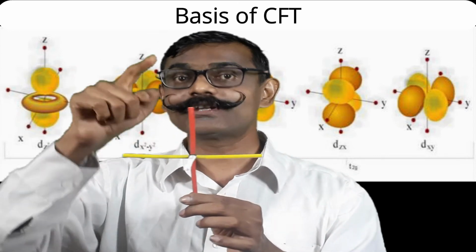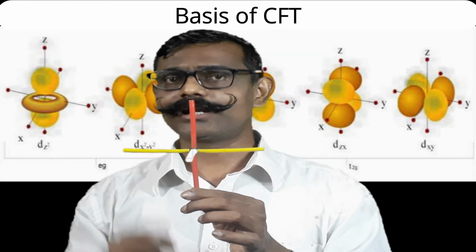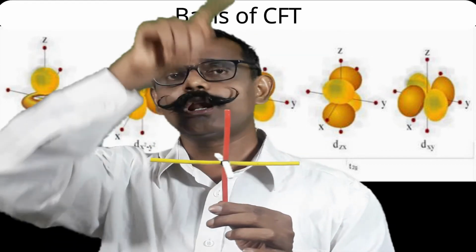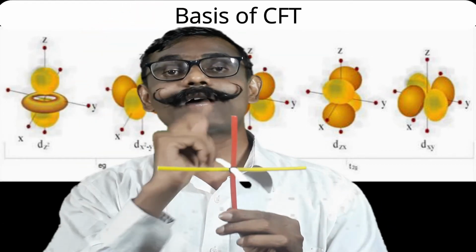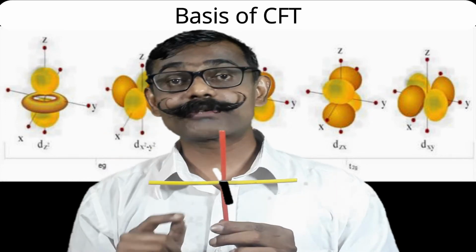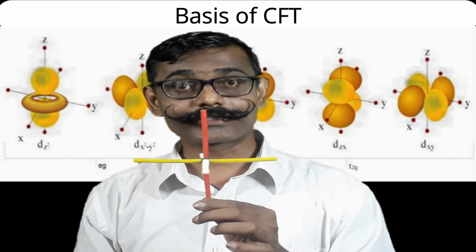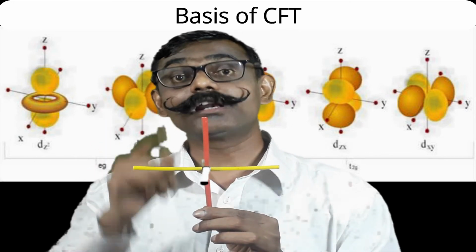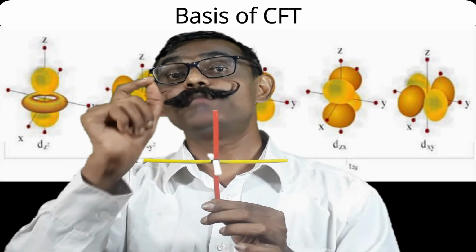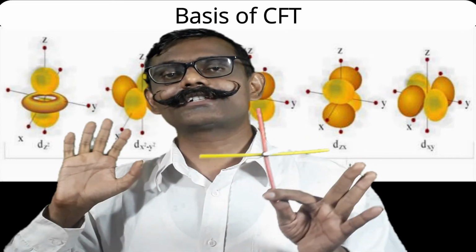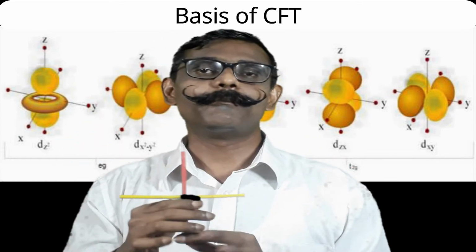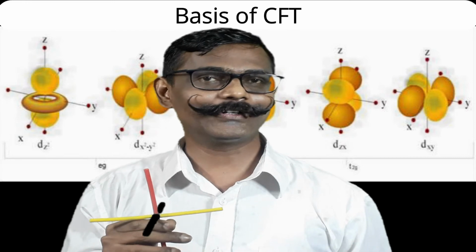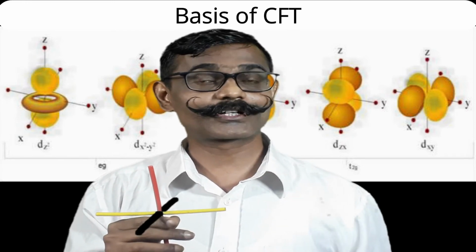If you know the shapes, then energy change you will understand. What are the shapes? dz square orbital along z axis and in xy plane. dx square minus y square orbital along x and y axis. dyz orbital in between y and z. dxz orbital between x and z. dxy between x and y. That's the understanding. If you are with me, then basis of crystal field theory is clear to you. Let us apply this basis of crystal field theory.